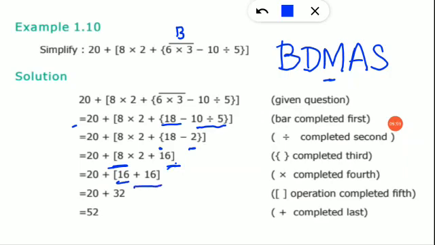Okay. After that, what should we do now? There is another square bracket here. So we are going to remove that square bracket, and this 16 plus 16 gives you 32, and you are bringing this 20 down. So the next step is 20 plus 32, which will give you 52. Okay. Now you can at least understand.